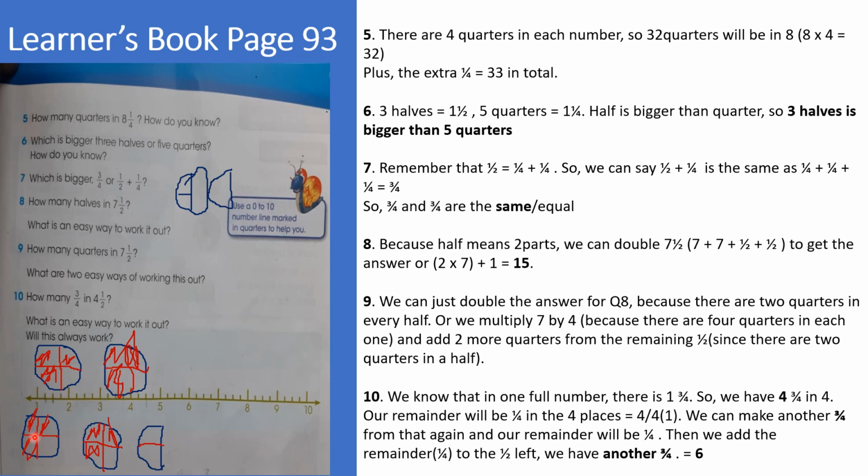I have 4. So from my remainder, 1 here, 1 here, 1 here. That's 3/4 also. That makes 5. Then from my half, I add it to this one, that makes another 3/4. That's 6. So I have 6 3/4 in 4.5.